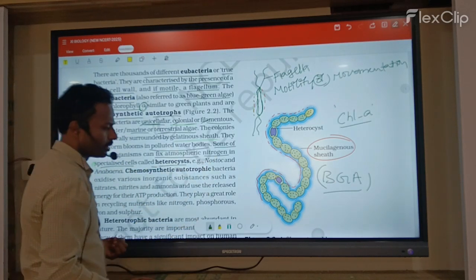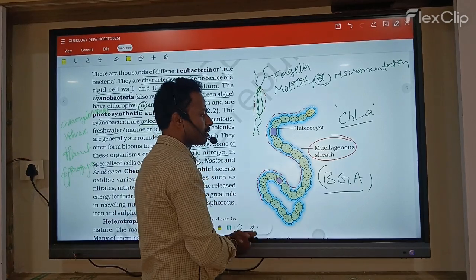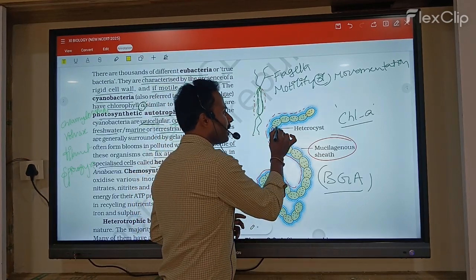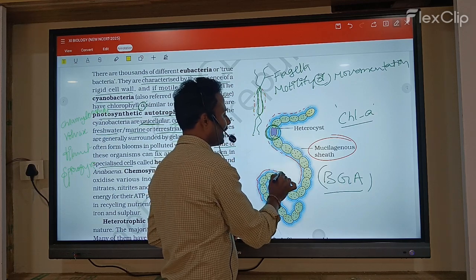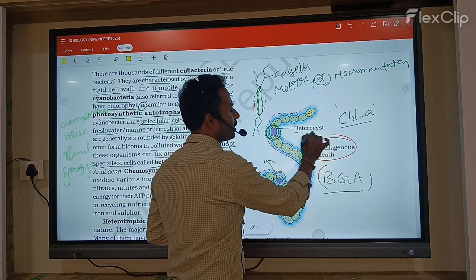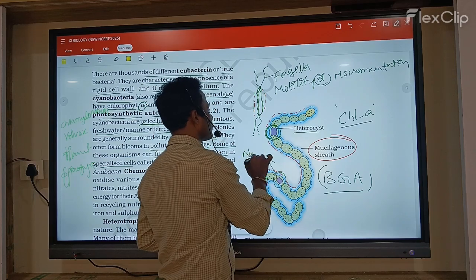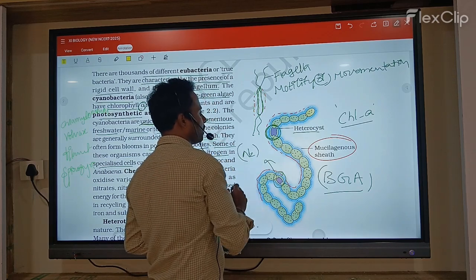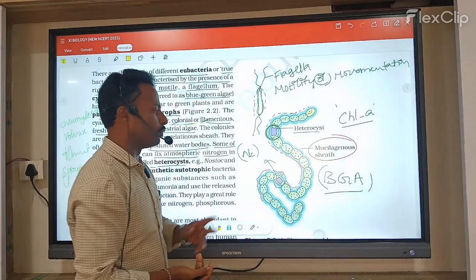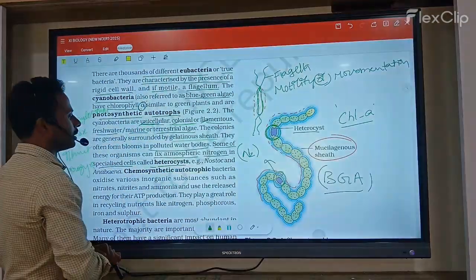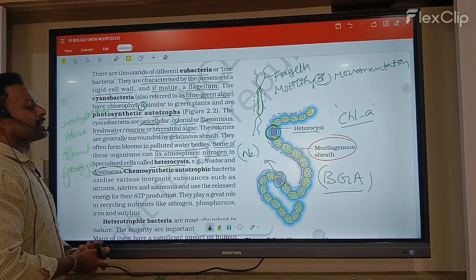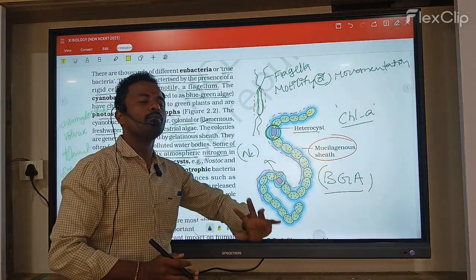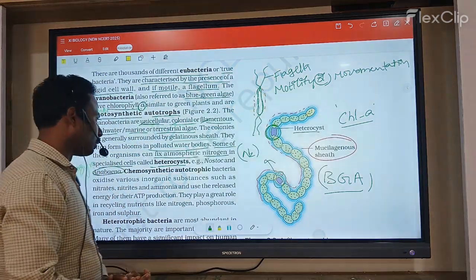Now, some of these organisms can fix atmospheric nitrogen in specialized cells called heterocysts. Here I am taking one Nostoc member. In this Nostoc member, there are some special bodies present. This special body is called a heterocyst. It is helpful to fix atmospheric nitrogen, as in Nostoc and Anabaena. These members help to fix atmospheric nitrogen.